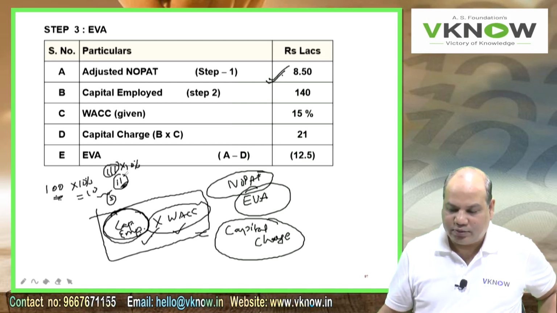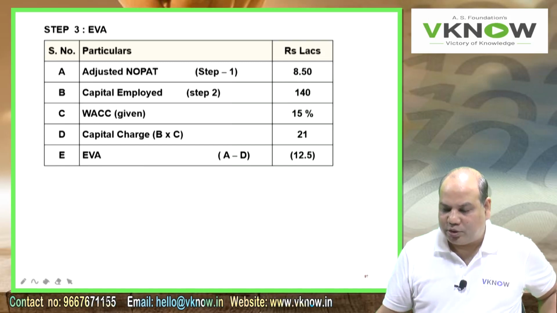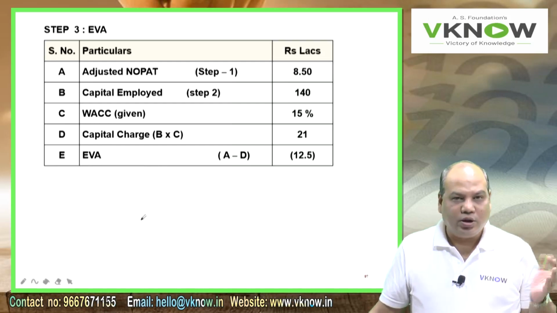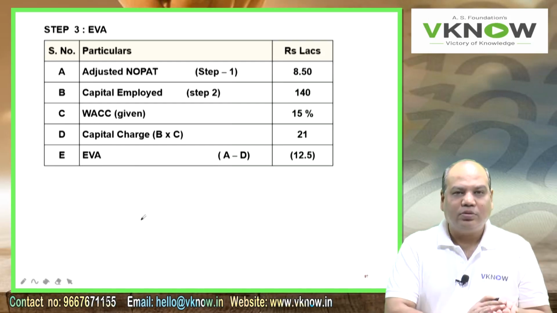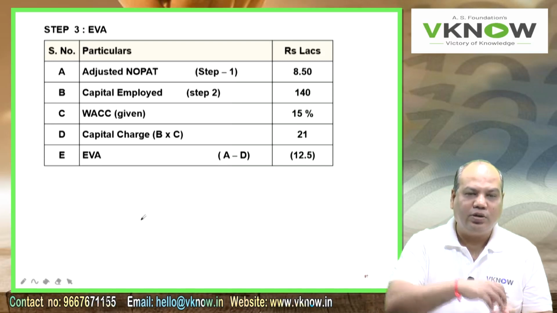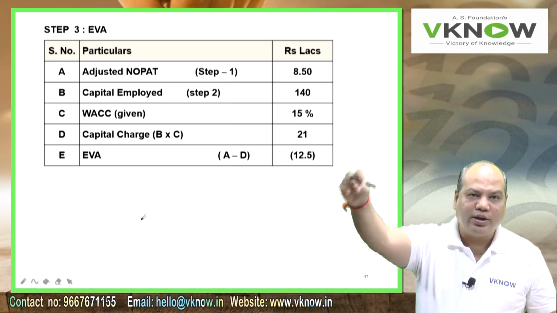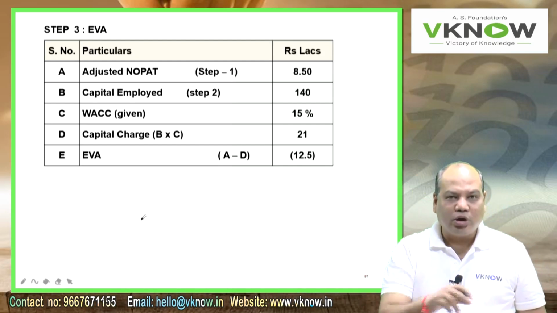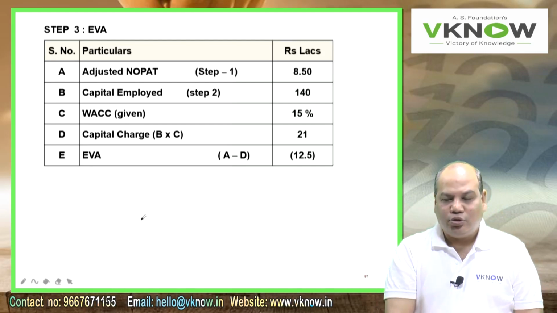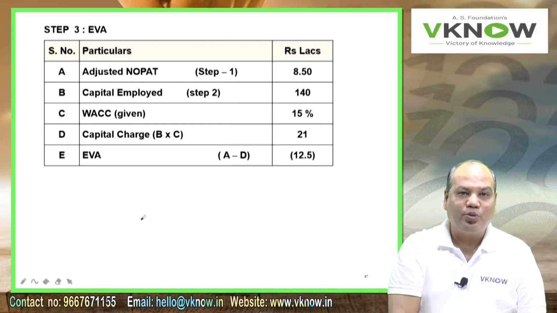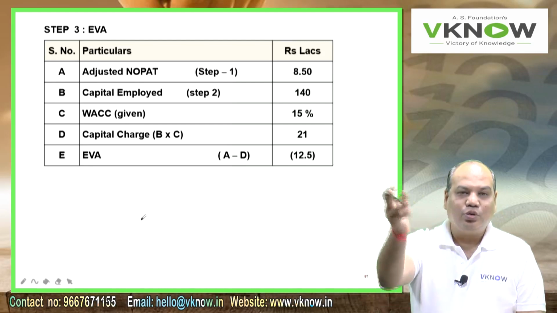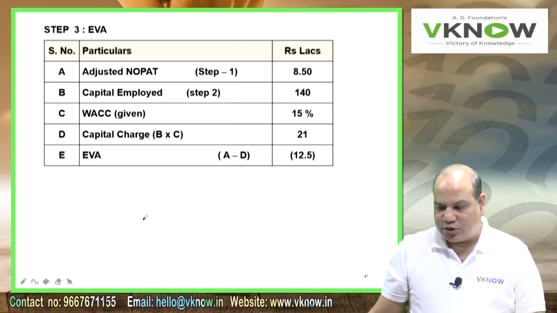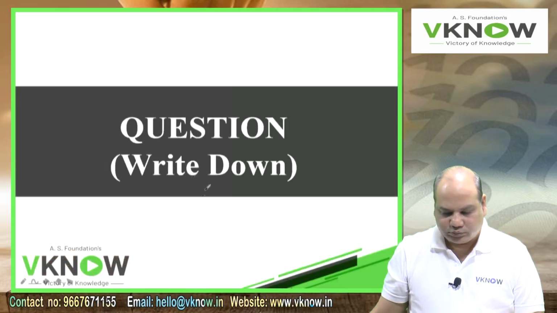That's a wrong comparison. We have been getting wrong answers because of the data insufficiency. So in this question, capital employed at the beginning will include the patent of 40 lakh. The amortization will be at the end of the year, so it will affect the NOPAT of the coming year, not the capital employed at the beginning. Of course, in the next year, if you have to compute the EVA, your opening patent will reduce by 4 lakh rupees. So this is the explanation of this question.